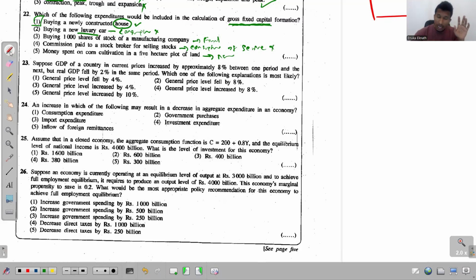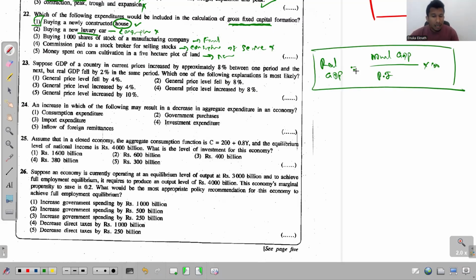So if I show you the basic equation first, real GDP is equal to nominal GDP divided by the price index, which is the inflation rate, multiplied by 100.